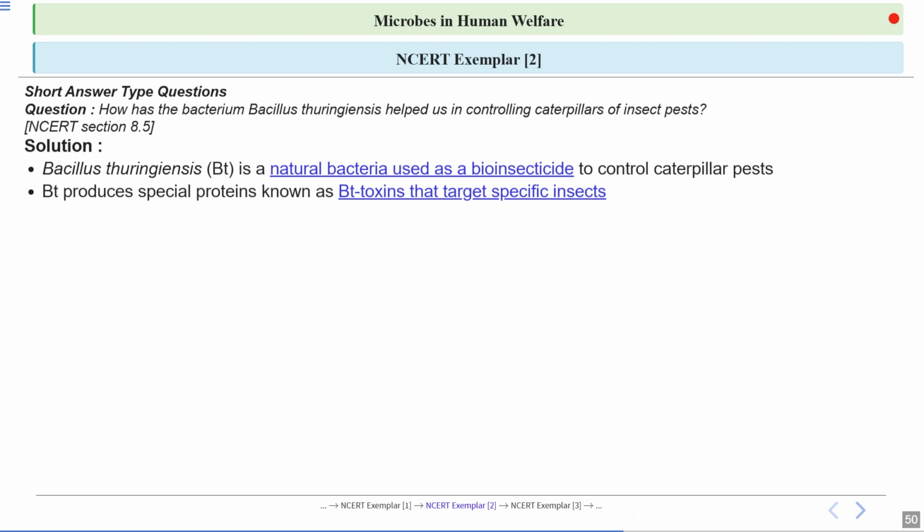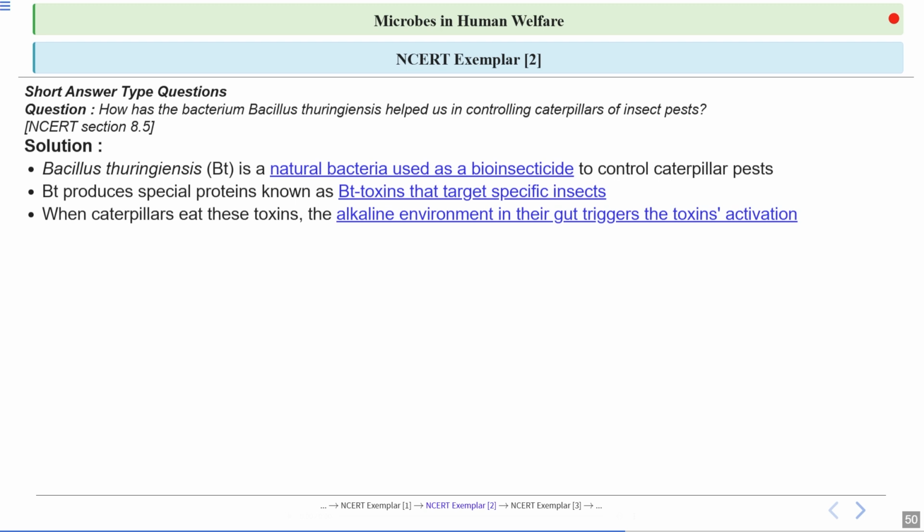This Bt gene is also known as the Cry gene, and these toxins are also known as Cry toxins. These toxins do not harm the bacteria because they are produced in inactive form, but they are activated when they enter the gut of these insects. The guts of these insects have alkaline pH, and in the alkaline conditions, the Bt toxin gets activated.